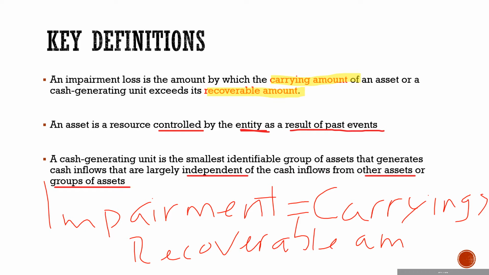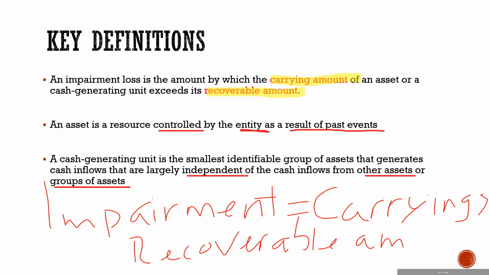Okay. An asset is defined as a resource controlled by the entity as a result of past events. The resource is currently controlled by the entity and has resulted from past events. For example, the entity has purchased that asset or maybe produced it, and right now it is in control. And when we talk about control, I mean that the entity has the power to receive the economic benefits or service potential which are embodied in that asset. And also, control means that the entity has the power to restrict others from the